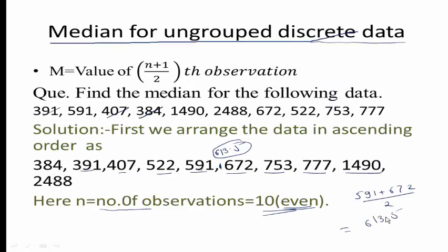So this is the median. In short, this is the median. In this way we can calculate the median for ungrouped discrete data.